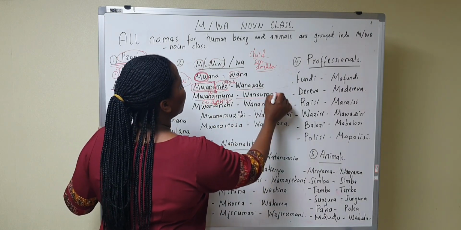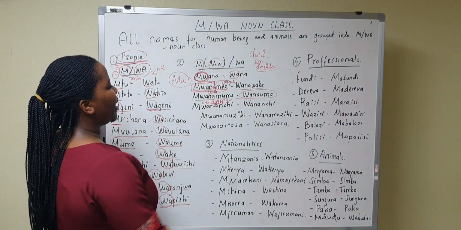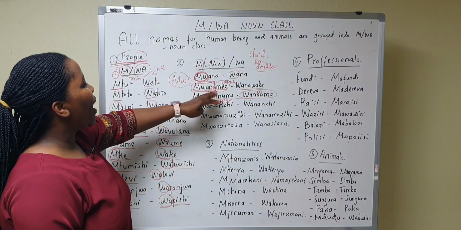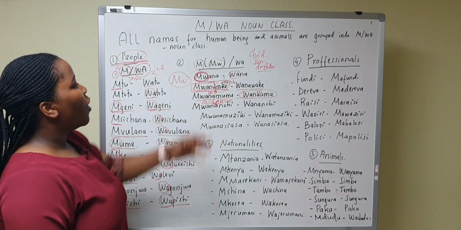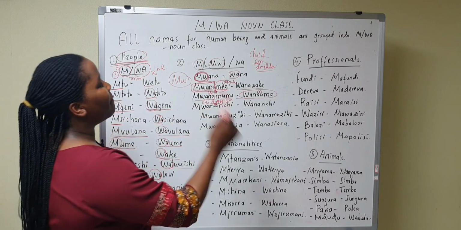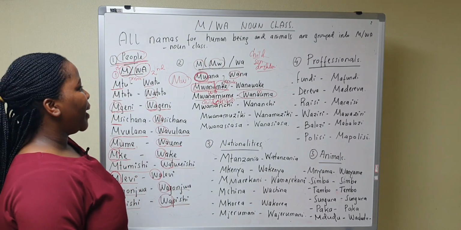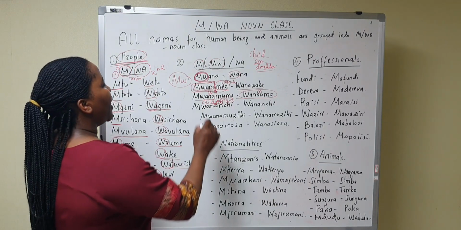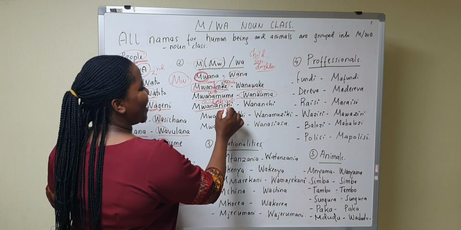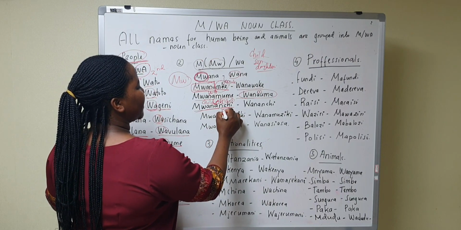And in plural we say wanamume. Okay? Very good. So mwanamke is a female, wanawake, females. Mwanamume is a man, wanaume, men. Okay? Mwananchi. Nchi is a nation.